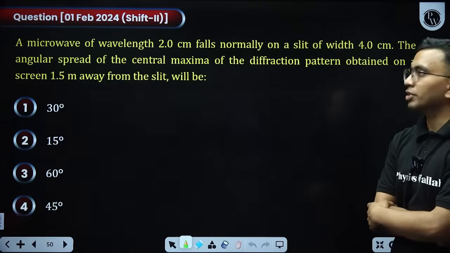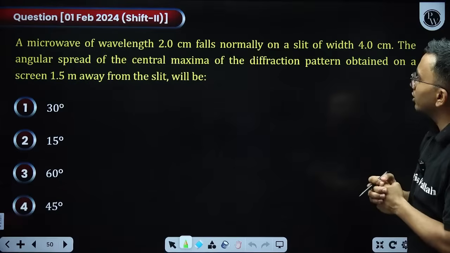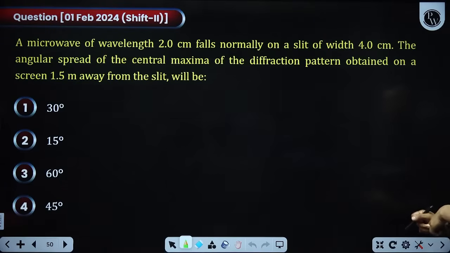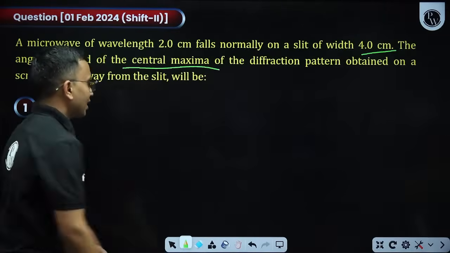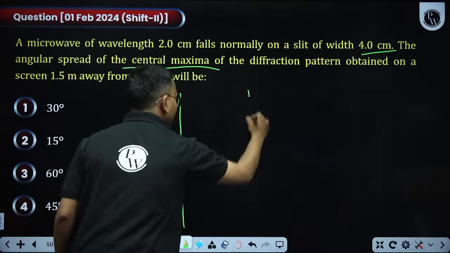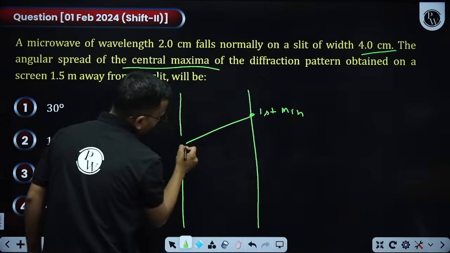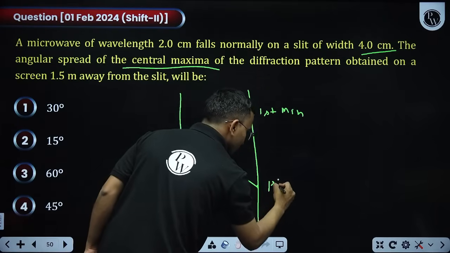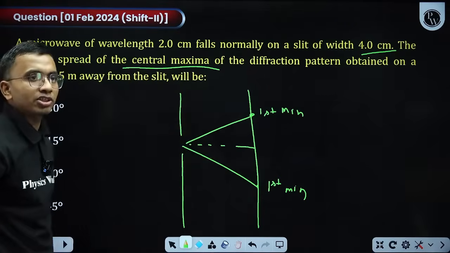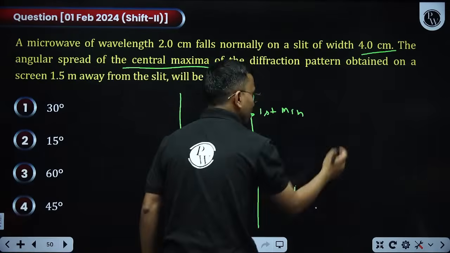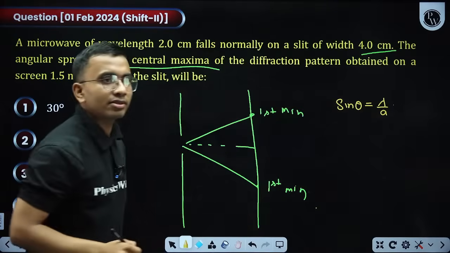A microwave of wavelength 2 centimeter falls normally on a slit of width 4 centimeter. The angular spread of the central maxima is? The central maxima is from the upper first minima to the lower first minima. This is the total angular spread of the central maxima, where the first minima is sin theta equals lambda by a. There the first minima is, isn't it?